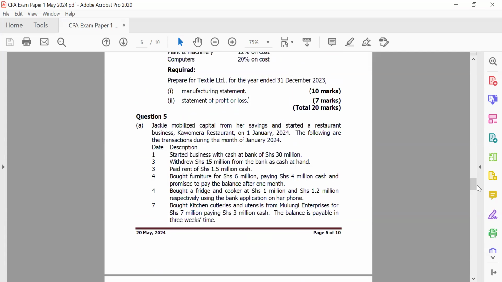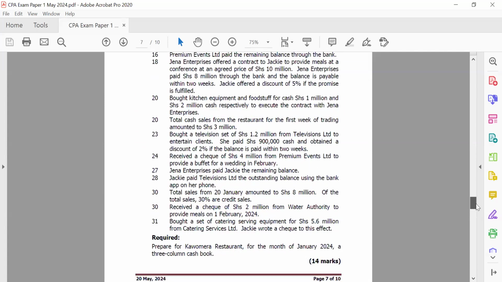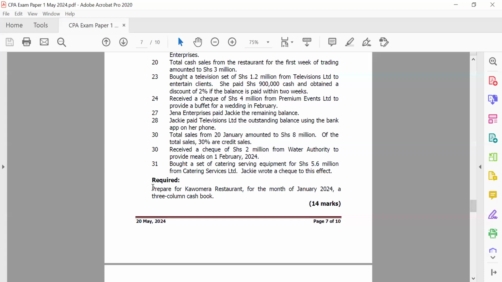And then I just want us to get to question 5 and see what the examiner basically wanted us to do. So he says that Jackie mobilized capital from her savings and started a restaurant business, Kawomera Restaurant, on 1st January 2024. The following are the transactions during the month of January 2024. So we can see quite a number of transactions here. But again, my curiosity is on what the examiner requires me to do. As we get down here, you realize that the examiner is telling us to prepare for Kawomera Restaurant for the month of January 2024, a 3-column cash book.